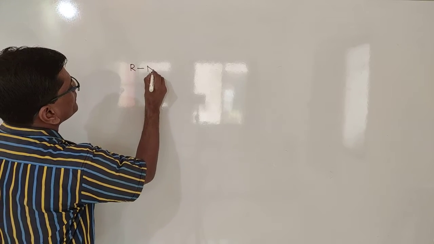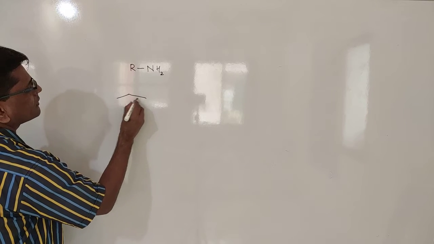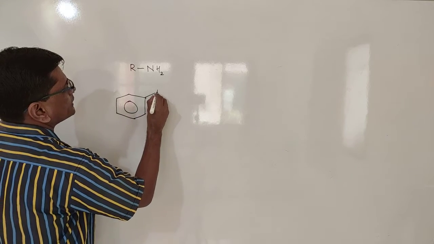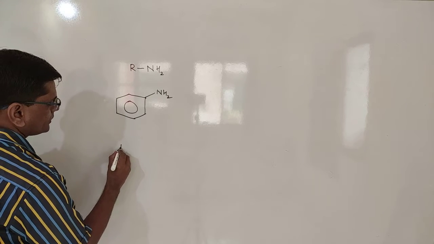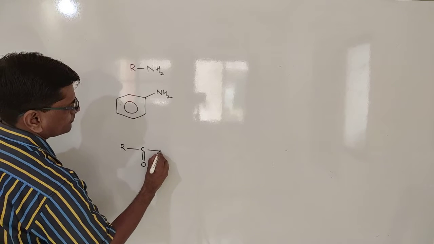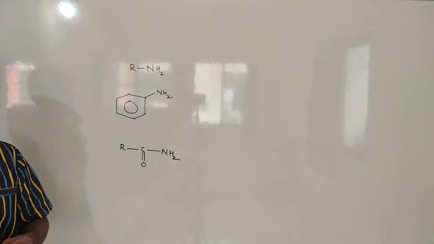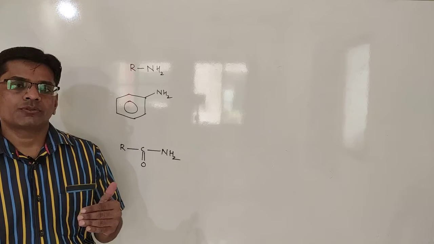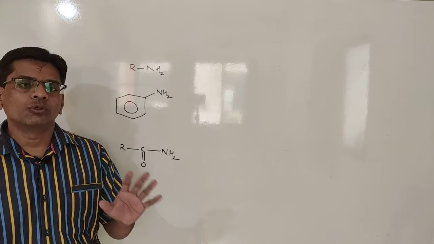alkyl amine or aliphatic amine, then aromatic amine, that means aniline, and third is amide. So you know that organic molecules are bases only when the molecule contains at least one nitrogen atom with its lone pair.